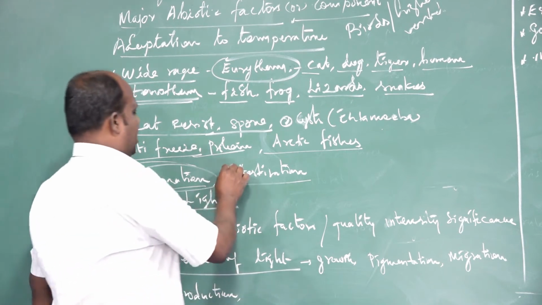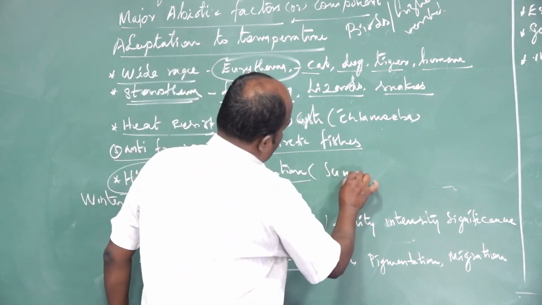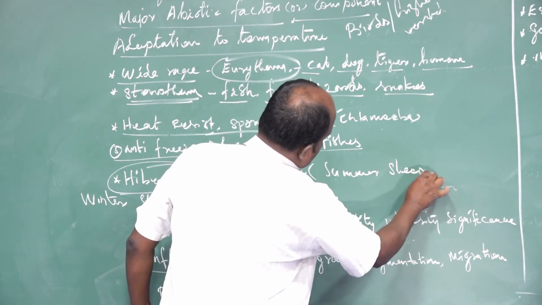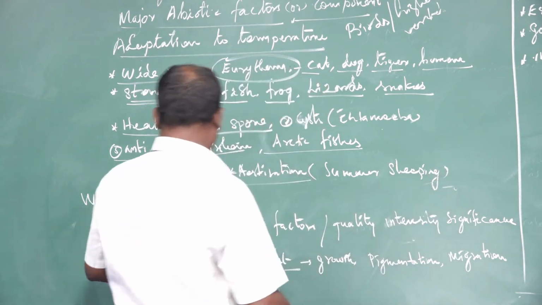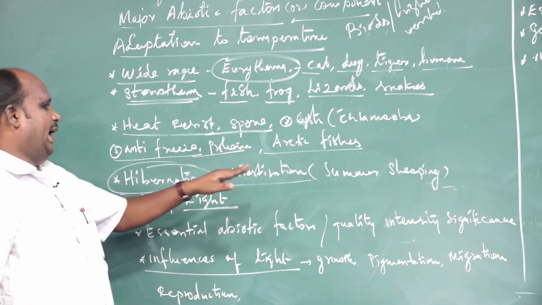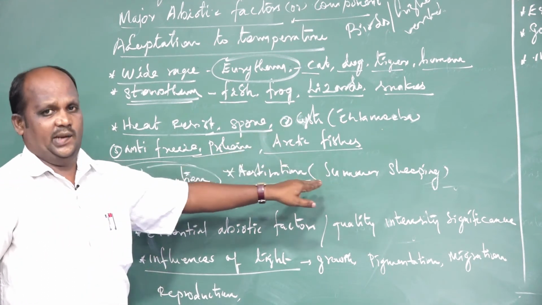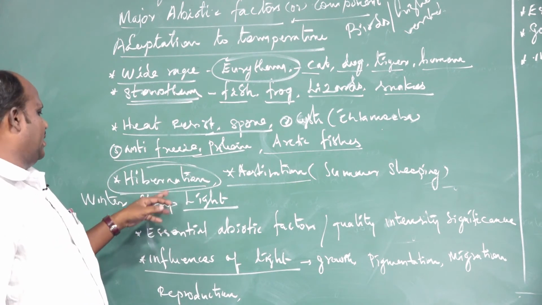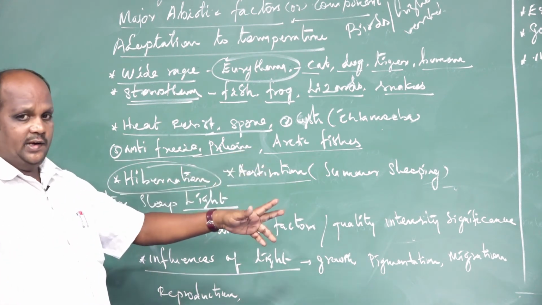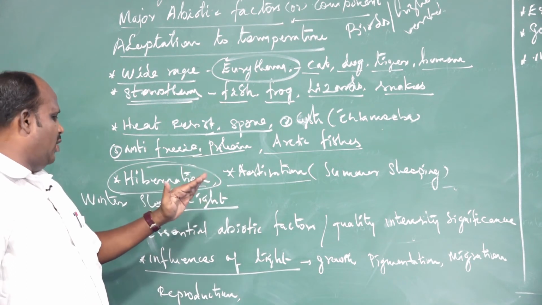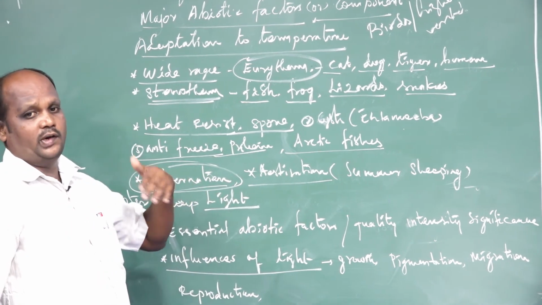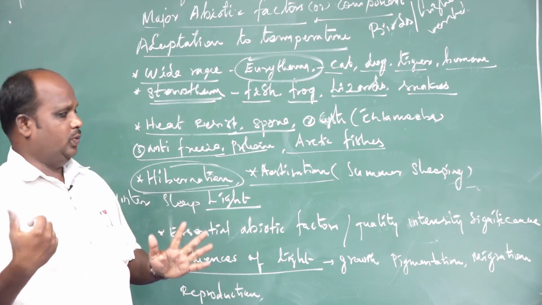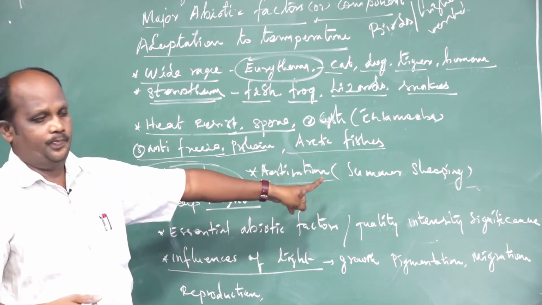Estivation means summer sleeping. The animal's reproductive, which means a breeding process, takes place at the time of the summer season. It will never come out in the winter season, because of the winter season they will take a sleep. When the climate is possible for the breeding process, at that time it will come out.